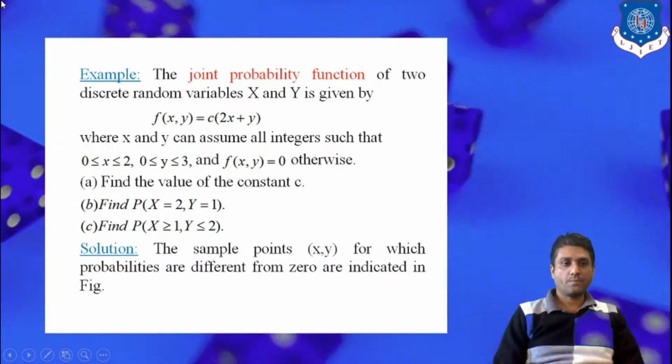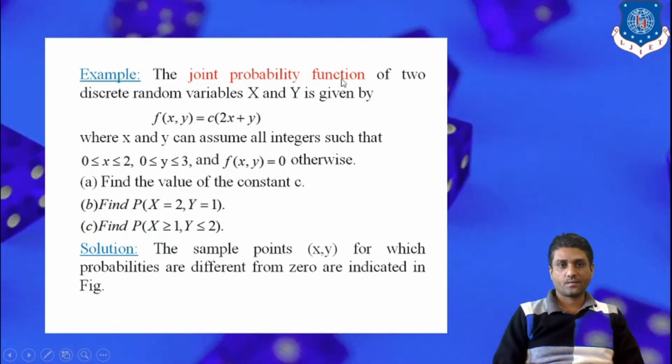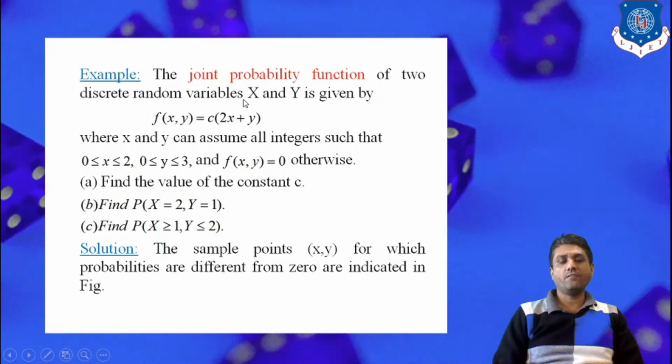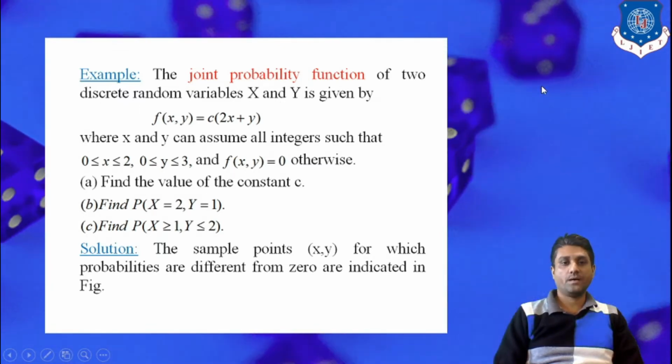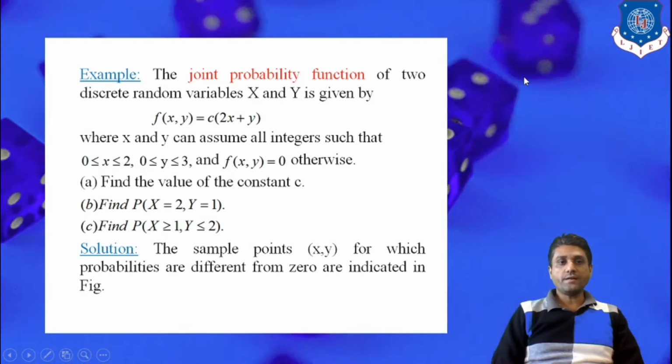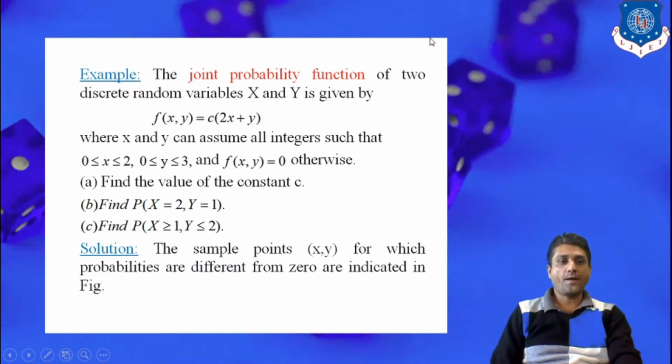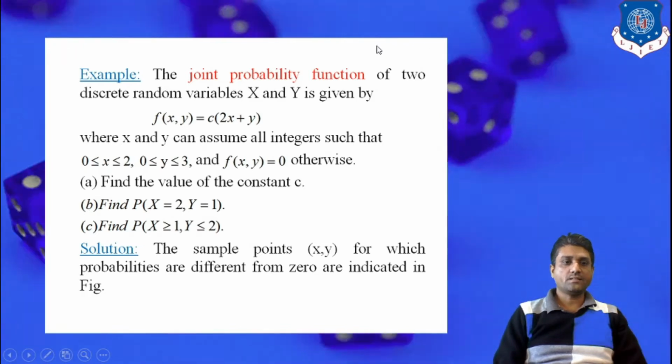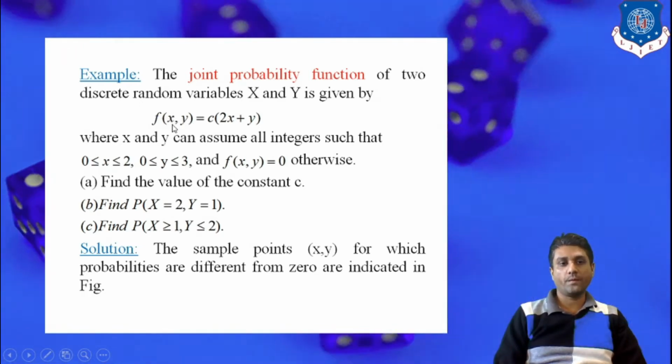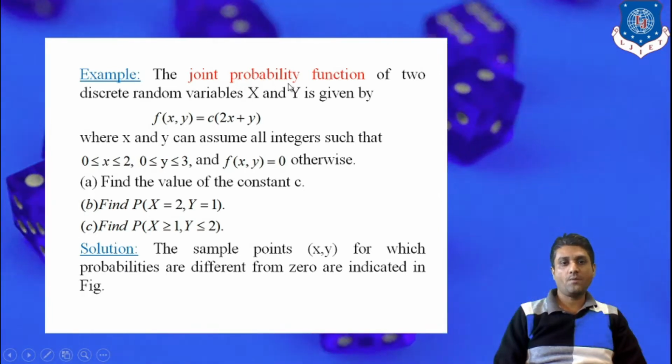Let's see the example. The joint probability function of two discrete random variables x and y is given. So the question tells that f of xy is the joint probability function, because f is a function of two variables.